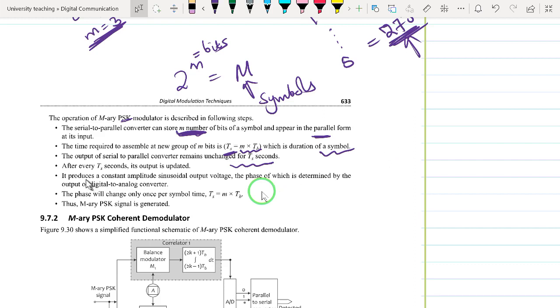That output produces a constant amplitude sinusoidal output voltage, but the phase is the one that varies depending on the output we want, and the phase will change only once per symbol period. So that is in essence the introduction to M-ary PSK and the modulator for that PSK signal.